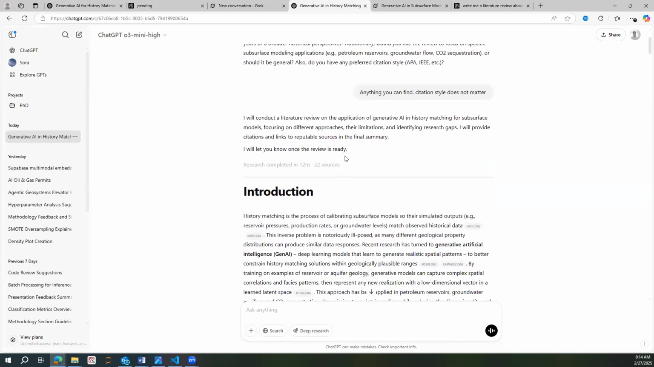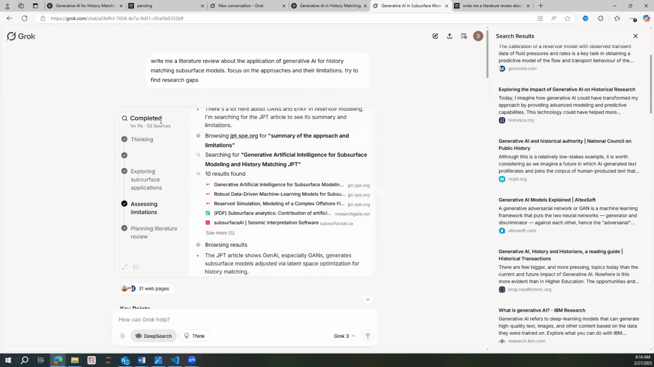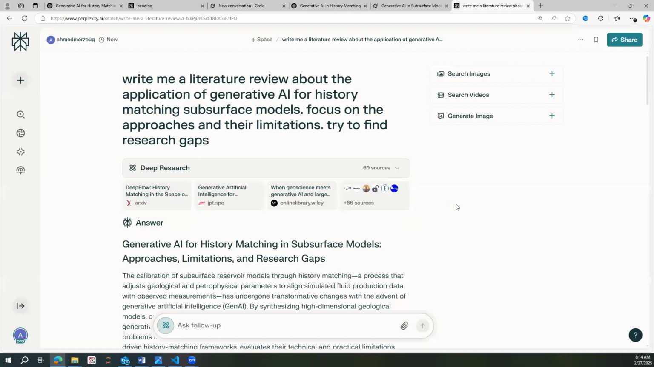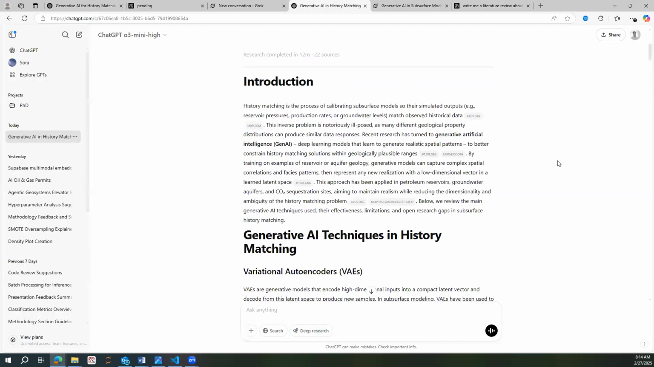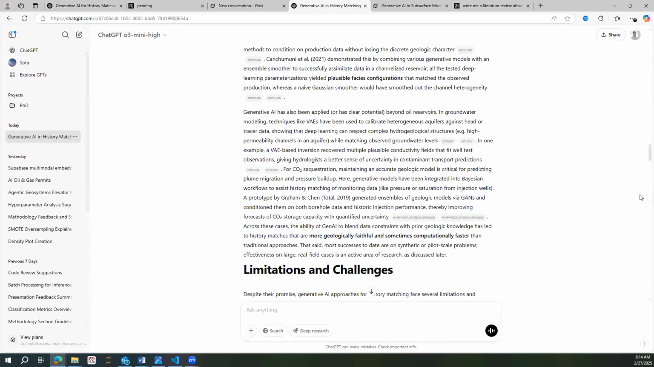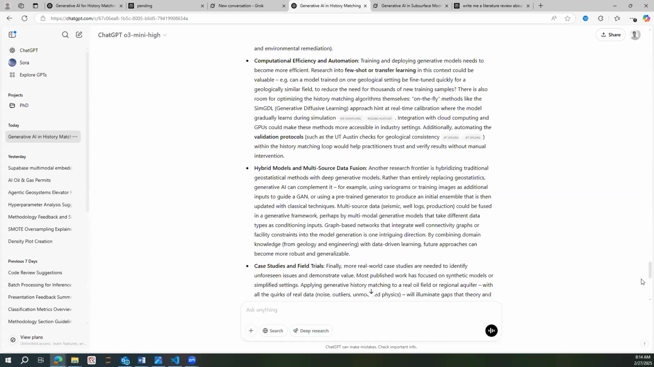For example, ChatGPT took 12 minutes to complete this task. Grok did it in 1 minute and 11 seconds. It got 55 sources. This one got 22 sources. And Perplexity got 69 sources. So right off the bat, we have Perplexity with the most sources and ChatGPT, or OpenAI, with the least number of sources. However, if we go to the content and look into which one has more details, we see that OpenAI does.